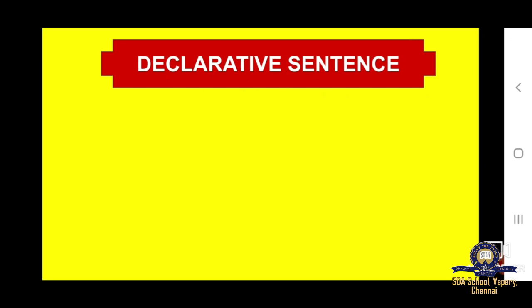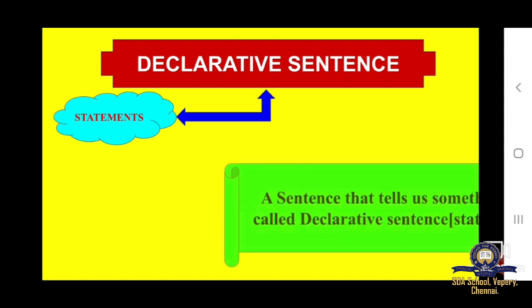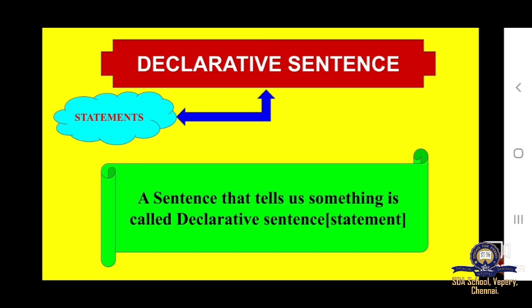Now let's see what is declarative sentence. Children, the declarative sentence is also called statements. Now let's see the definition. A sentence that tells us something is called declarative sentence, that is statement.